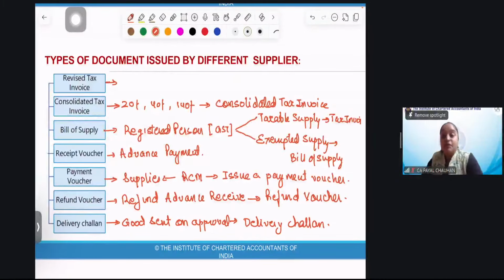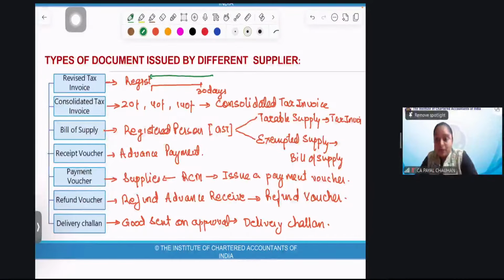Then we have revised tax invoice. If you people remember about the registration, if you are liable to be registered and you apply for registration within 30 days, then the registration which you get is applicable from the date when you were liable to be registered.